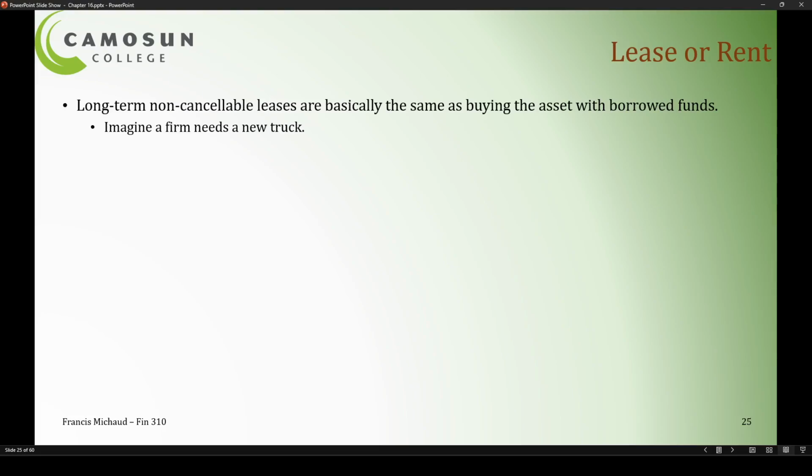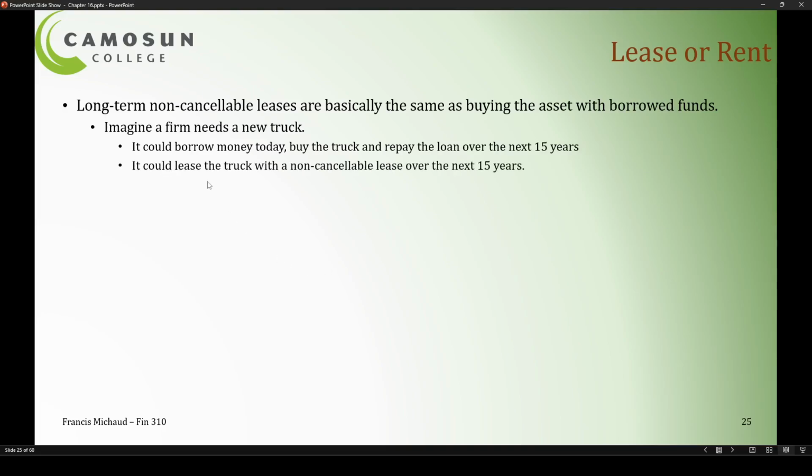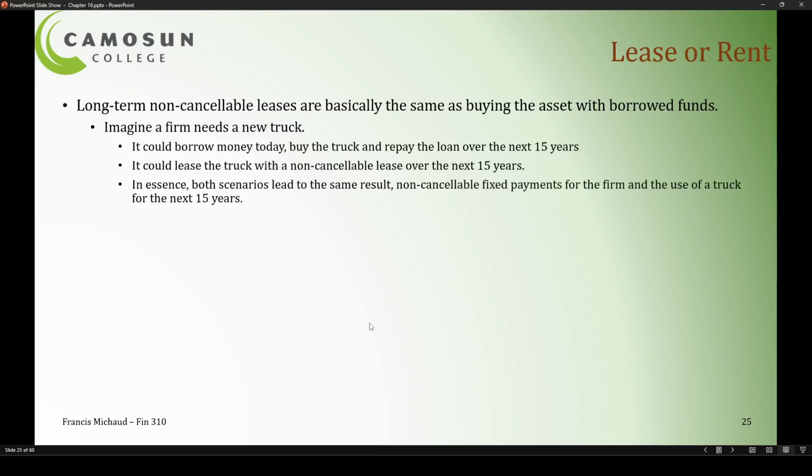Just imagine the case with a new truck. The company could borrow the money today, buy the truck, and repay the loan over the next 15 years. It could also lease the truck with a non-cancelable long-term lease for 15 years. In both cases, the firm gets exactly the same thing: an asset that it can use today, the truck, in exchange for a non-cancelable fixed payment in the future for the next 15 years.